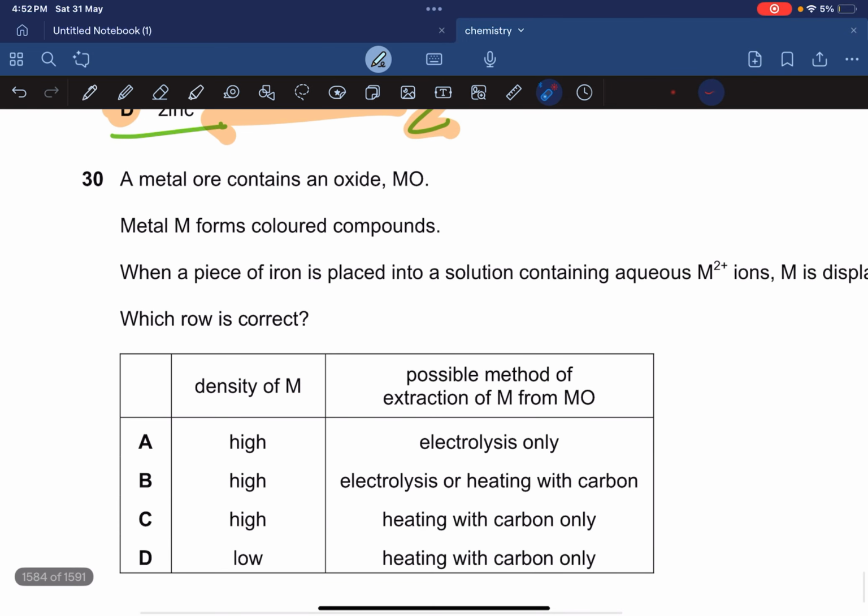A metal M contains an oxide MO. The metal M forms colored compounds. What does this colored compound tell us?